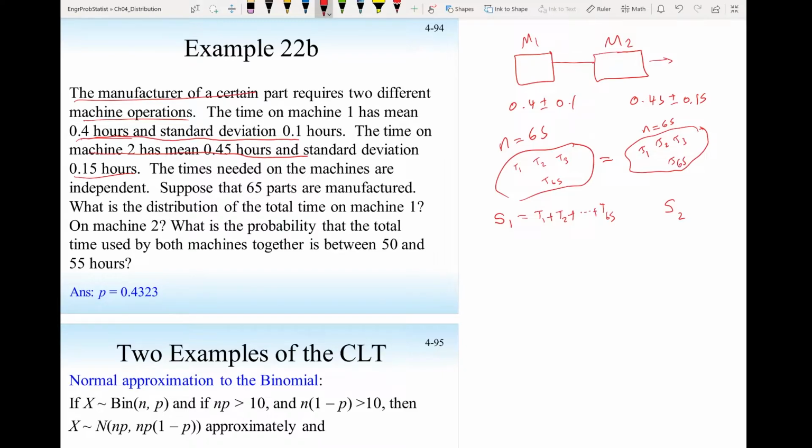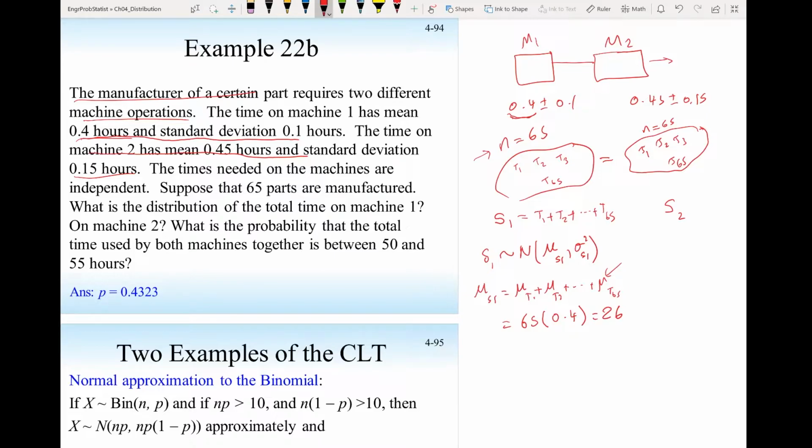Now, we use the central limit theorem. Then we know that S1 will have a normal distribution with mean mu S1 and variance sigma squared S1, which is the sum. So if I want to find mu S1, that will be mu T1 plus mu T2, all the way to mu T65. And they told us the average time for this machine is 0.4, and they have 65 parts. So the average time would be 65 times 0.4, and this should come to 26 hours.